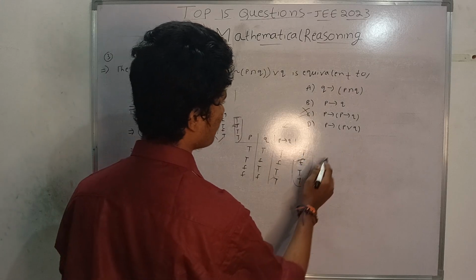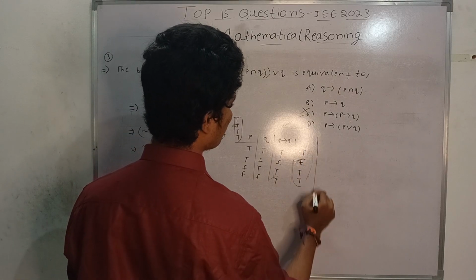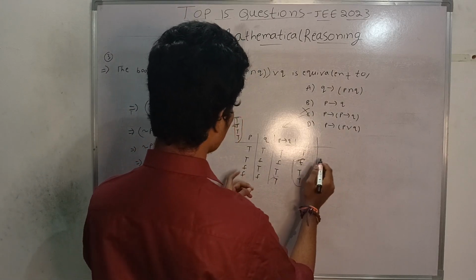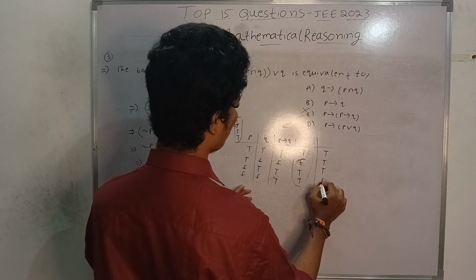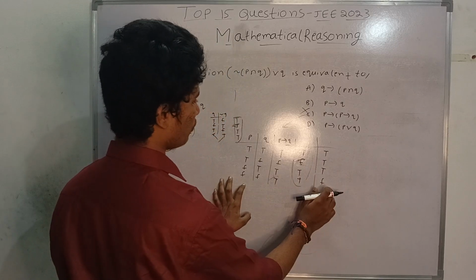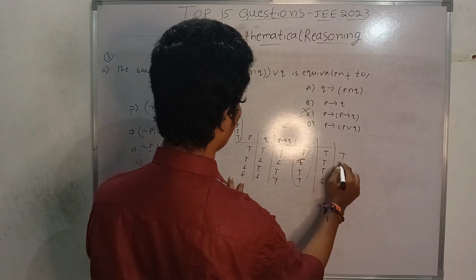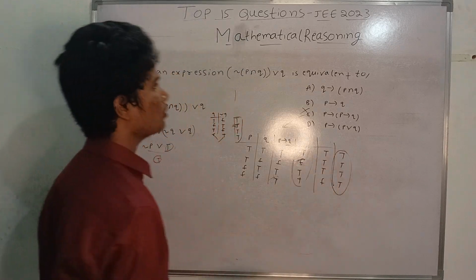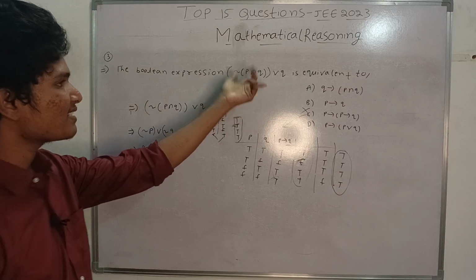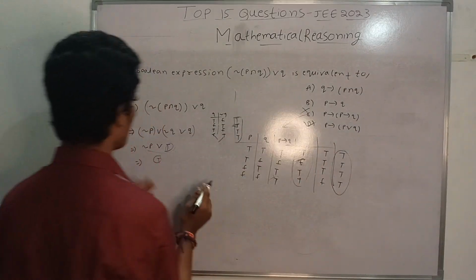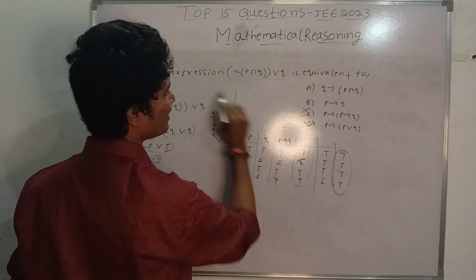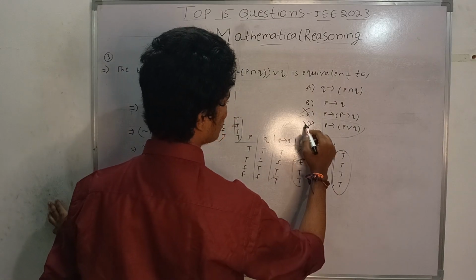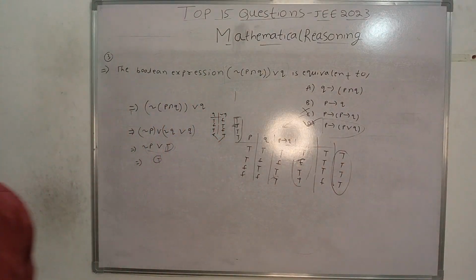If we take D option, that is P or Q. What is P or Q? T, T, T, F. And what is P implication P or Q? You will get T, T, T, T. So here you are getting a tautology. So the Boolean expression of this is equivalent to this. Because this expression is a tautology and this expression is also a tautology, option D is correct.